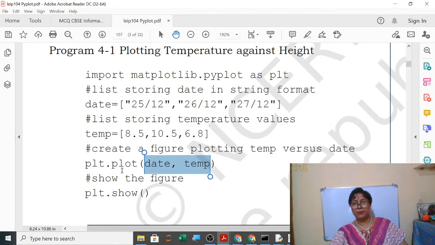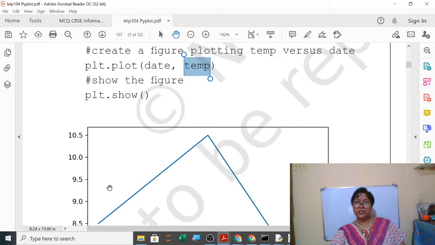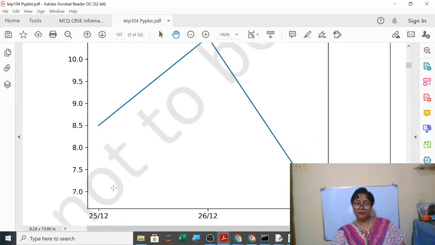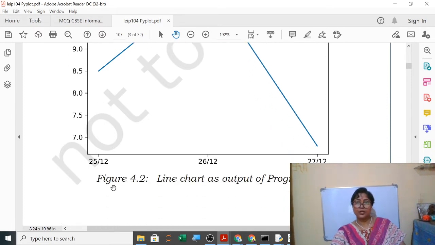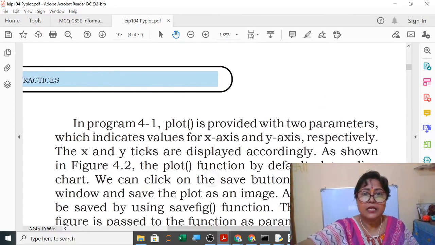So plt.plot, whatever alias name you have written, if it is p, you will write p.plot. If it is plt, you will write plt.plot. So in the question paper, see carefully what is written here. It can be anything, xyz, mnc, anything can be written here. Now this will be your x-axis data, first one. Second one will be your y-axis data. plt.show will show the graph. So this is your output. You may be asked to draw the output also. So I think it is clear for plot.